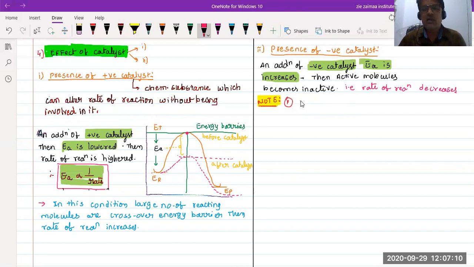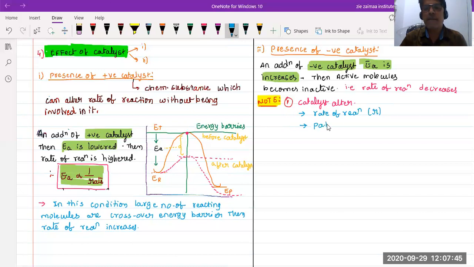So catalyst alters what? First, according to this statement, with the addition of the catalyst, the rate of reaction R increases, isn't it now? Next, beta, the path of the reaction is also changed, from slow to fast.